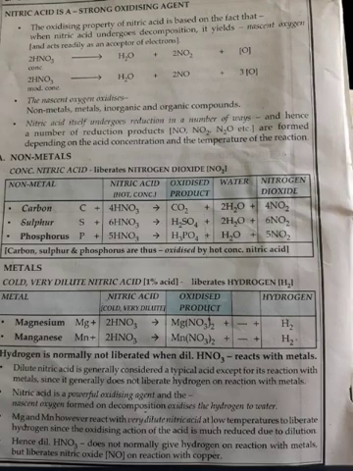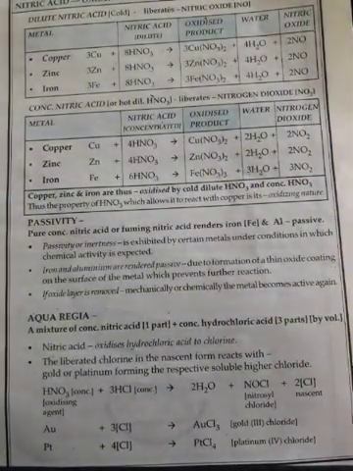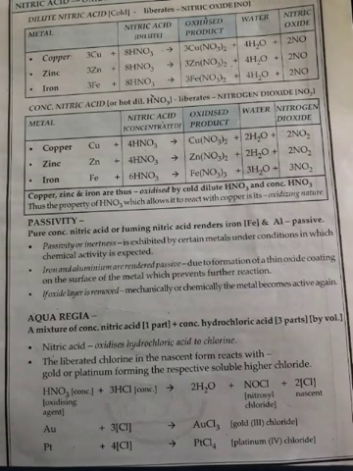Next, we will discuss the action on metals. Okay. Metals can react with dilute as well as concentrated acid, and you will see almost all metals except noble metals can react with nitric acid, even copper also you can see. So, just see when metals react with dilute nitric acid, what will be the product?